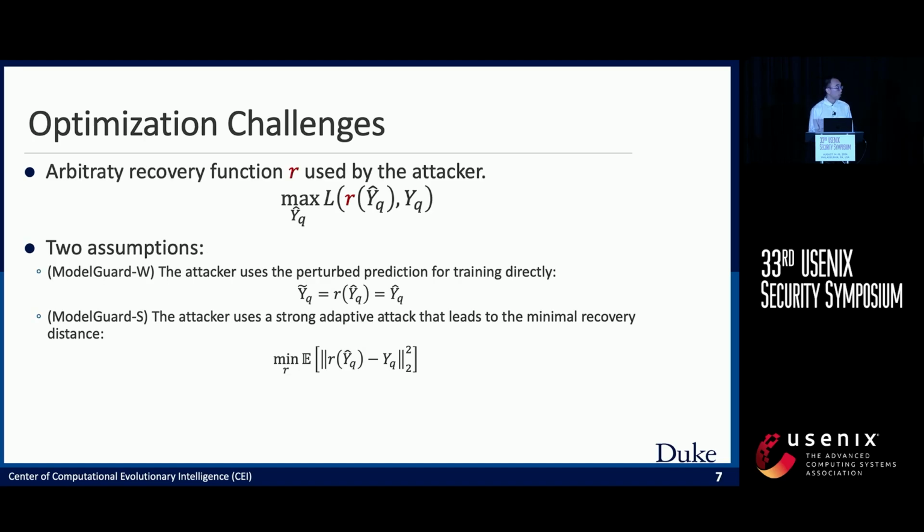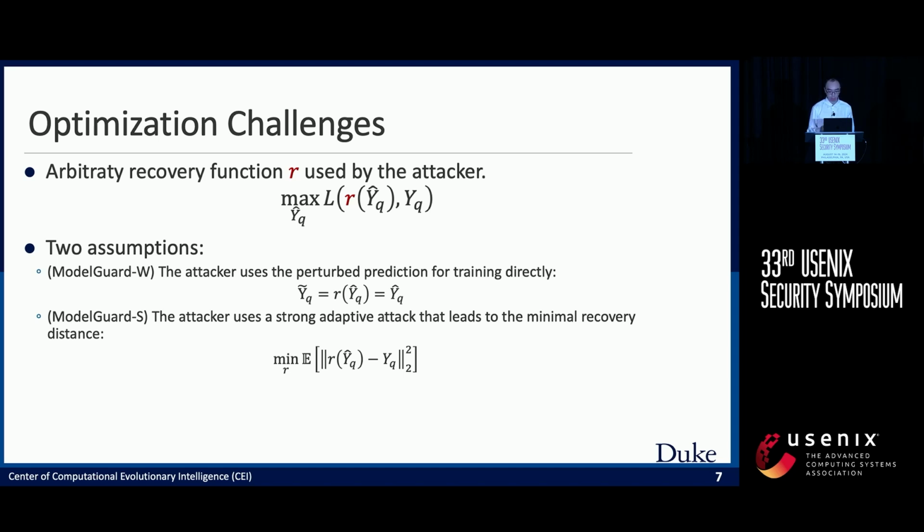We now introduce how to solve the optimization problem above. The challenge here is that the recovery function is still unknown to the defender, and it can be arbitrary as well. So we have to make different assumptions about this recovery. The first assumption is that the attacker will not use the recovery mechanism at all, so they directly use the perturbed prediction for training. And this will lead to our first variant, ModelGuard-W.